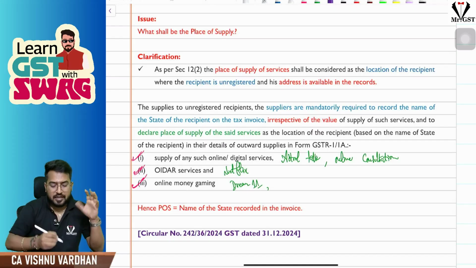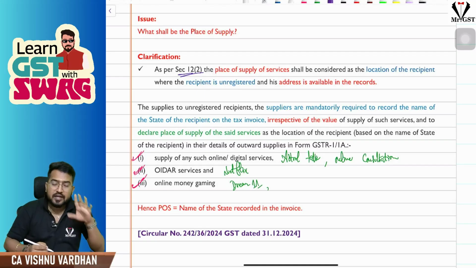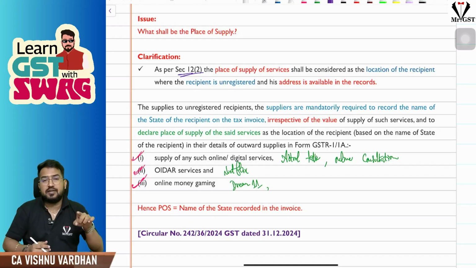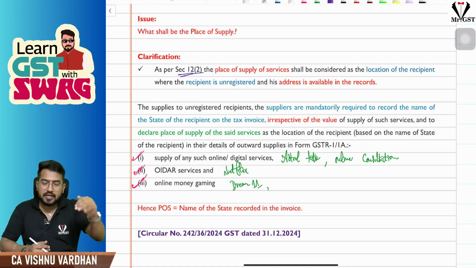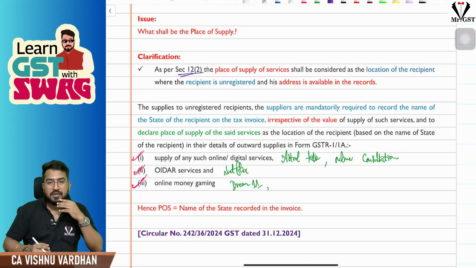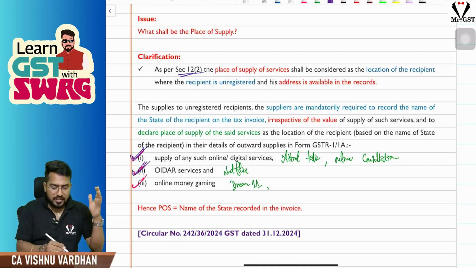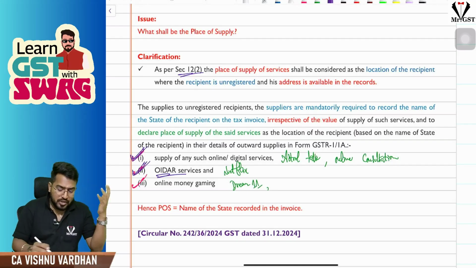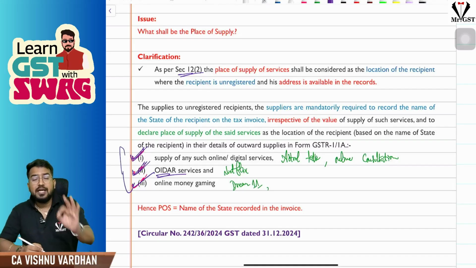The department has clarified, as per section 12 subsection 2, that for any services supplied to an unregistered person, if you have the recipient's address in your records, that address itself will be the place of supply. If you don't have his address in the records, then the supplier's address will be the place of supply. Now what the department has clarified is, if you are providing any services through an e-commerce operator, online or digital services, or any OIDR services like online information data access and retrieval services, and online money gaming services, it is mandatory for you.